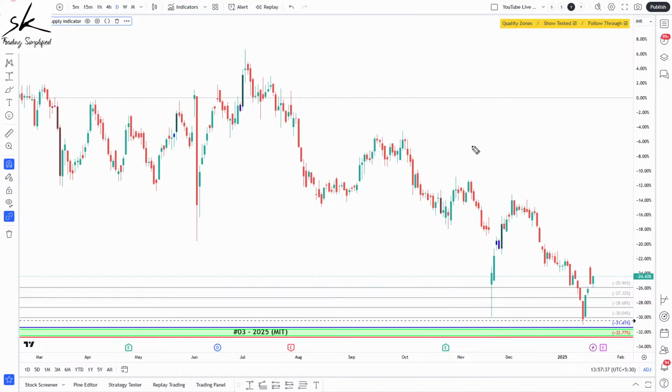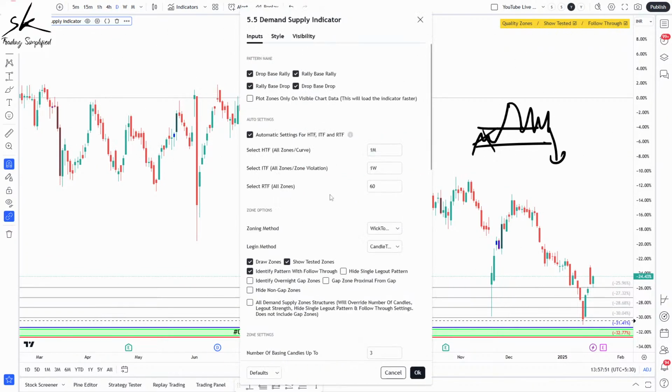Because let's say I have a demand zone, and once it gets tested, if I say I don't want to see tested zones, the indicator is not including it. But a zone can get tested multiple times, and then it might get violated. So in the indicator settings, the correct settings, whenever you are in the intermediate time frame, are to use all zones for zone violations, and show tested zones should also be check marked. Those are the two things you have to take care of.